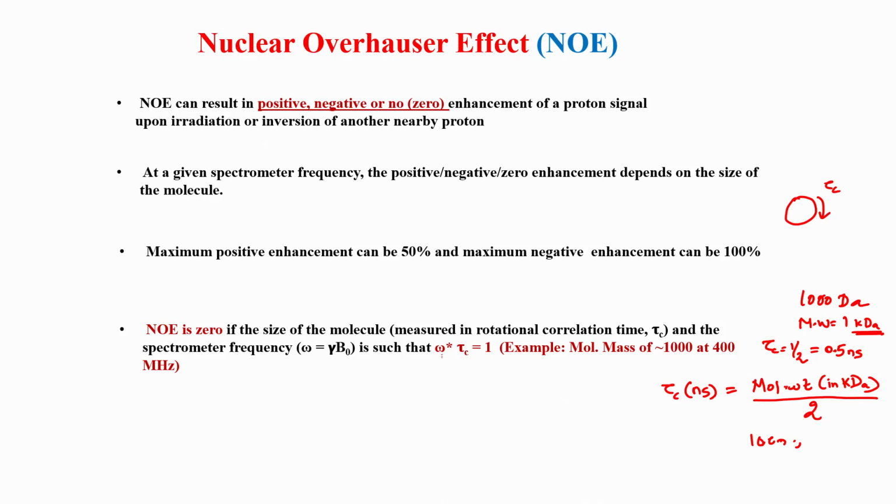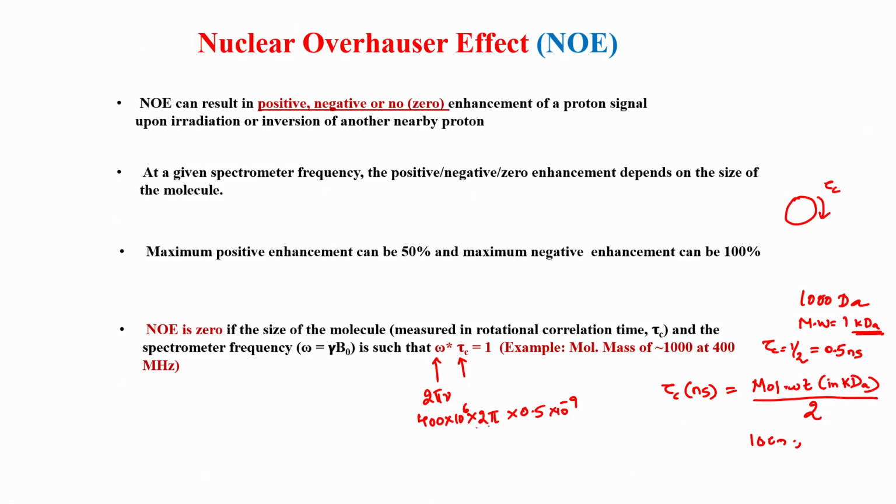Now, let us calculate this omega, 2 pi mu. You can see in this formula, omega is 2 pi into mu, where mu is the spectrometer frequency. So, if I have a 400 megahertz spectrometer, I can say 400 into 10 to the power 6 into 2 pi, that is this omega, into tau c. Tau c for 1000 Daltons we just calculated as 0.5 nanoseconds, so I will multiply this by 10 to the power minus 9, for nanoseconds.